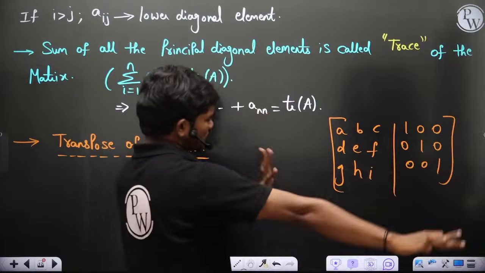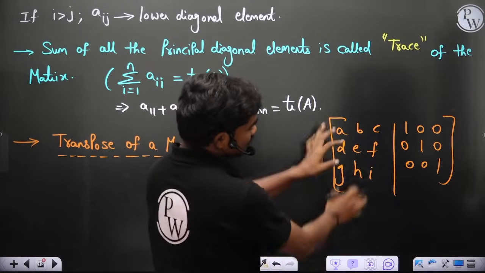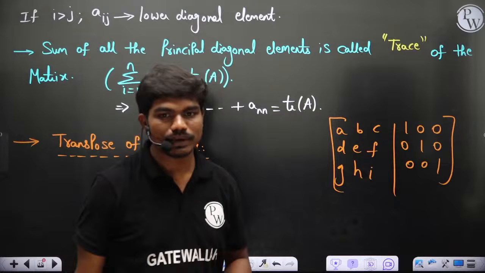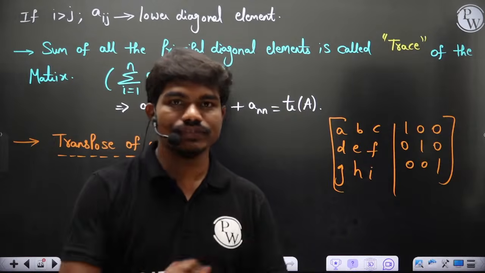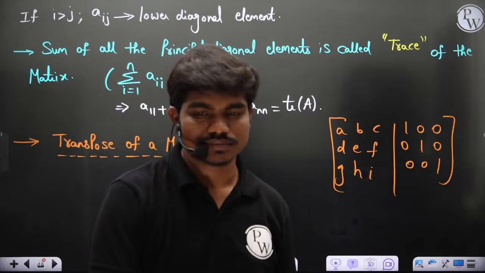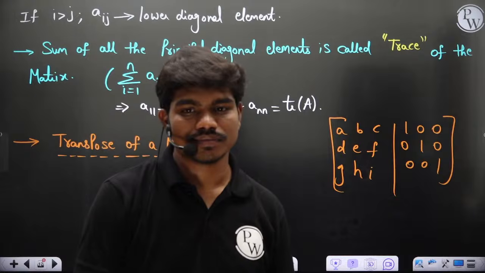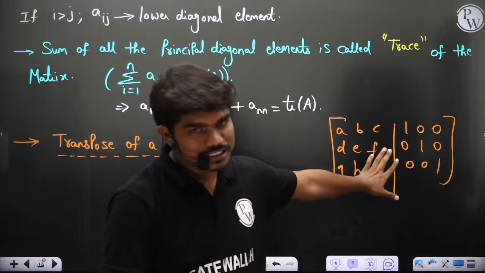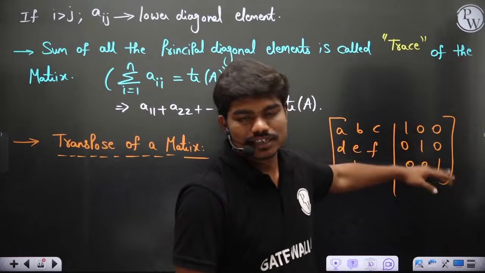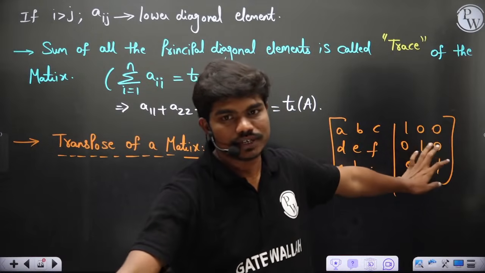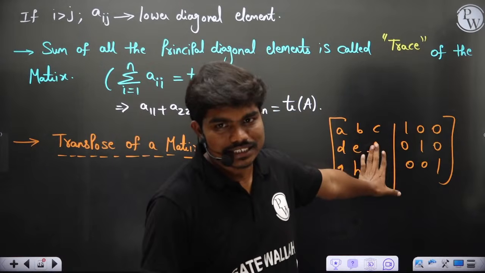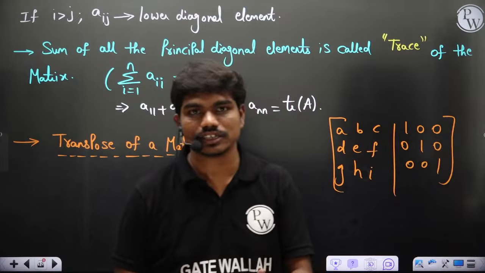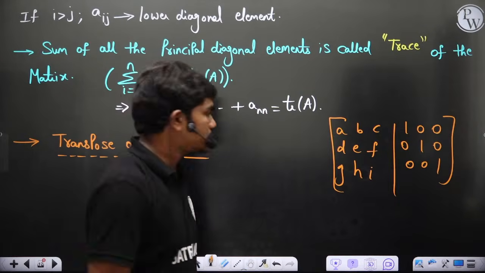By doing some operations, finally after the operations, you will see the left hand side becomes identity, and the right hand side becomes exactly the inverse of this matrix. You might have done this. There we never talk about transpose. You remember? You write this matrix, then you write the identity matrix here, do some row operations or column operations, and finally get the identity matrix here, and then you will get the inverse of this matrix on this side. You might have done this. Correct? Anyway, we'll see later.